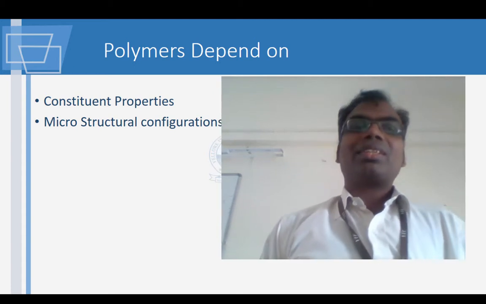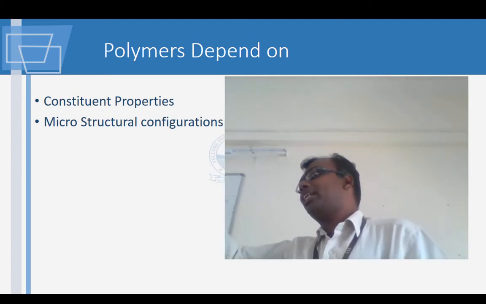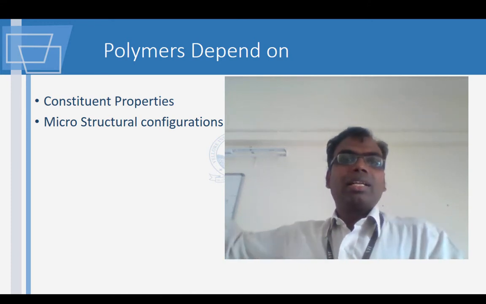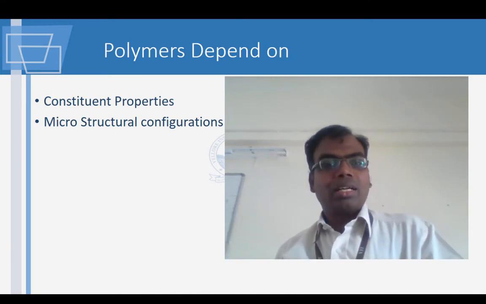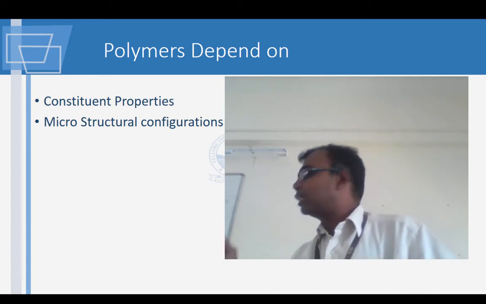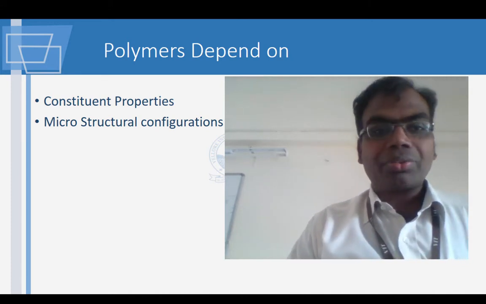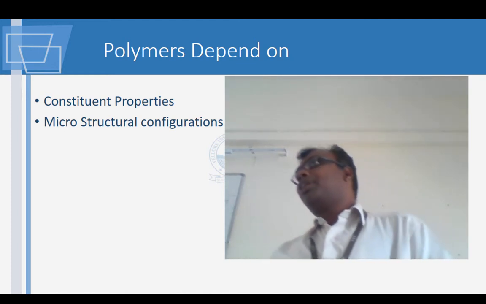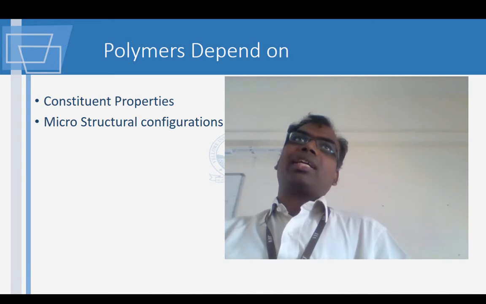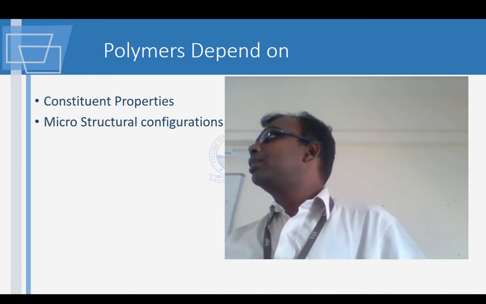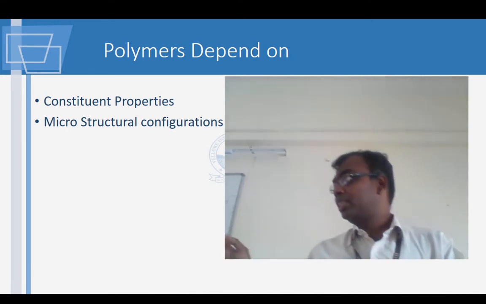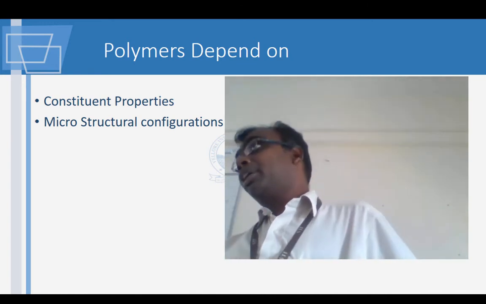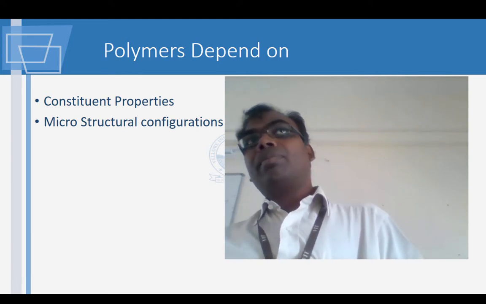Now the polymers, the strength of the polymers. If you are going to add another material into the polymer resin, these are the things which make a difference: the constituent properties and the microstructural configuration. The constituent properties of the polymer itself have an impact on the overall strength, and also the microstructural configuration. What do you mean by the microstructural configuration?